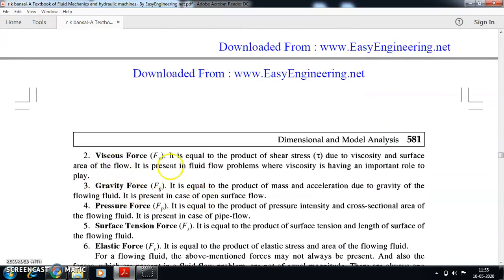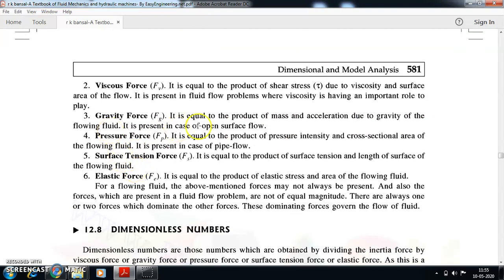If I want to find the viscous force, I just multiply shear stress with the surface area of the fluid. Gravity force is mass into acceleration due to gravity. Pressure force is nothing but pressure into cross-sectional area, because the definition of pressure is force divided by cross-sectional area. Surface tension force is the surface tension of that fluid into the length of the flow.